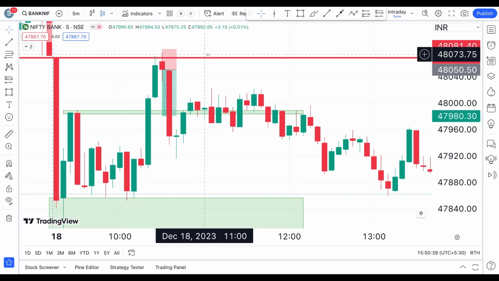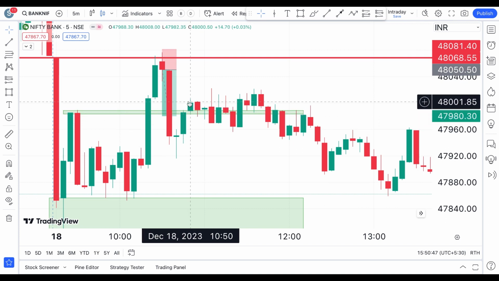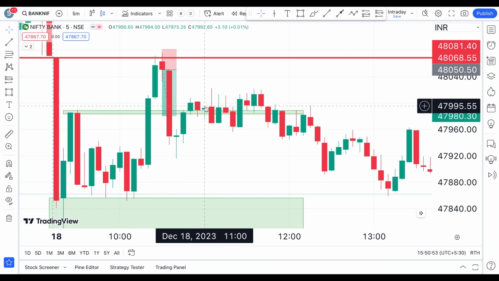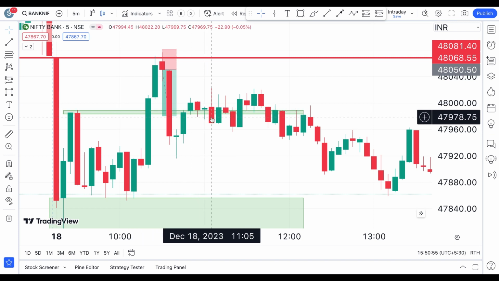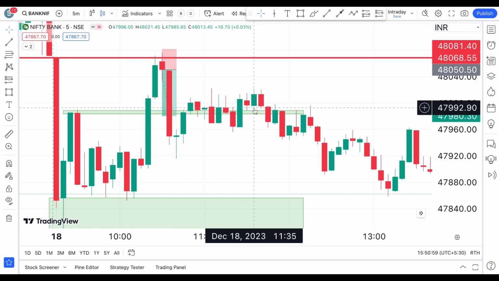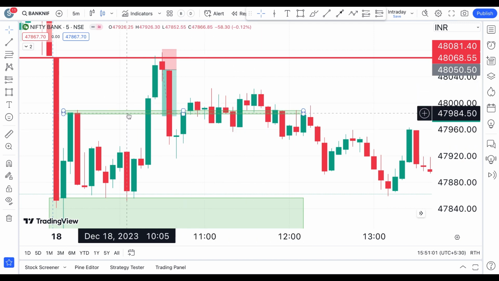To start a transaction in an intraday moment like that. Okay, so now here you have again seen a breakout towards the upside, and again you have seen a bearish candle there, and again you have seen a bullish candle here. See, from here it started to really kind of ignore the fact that this is a level.